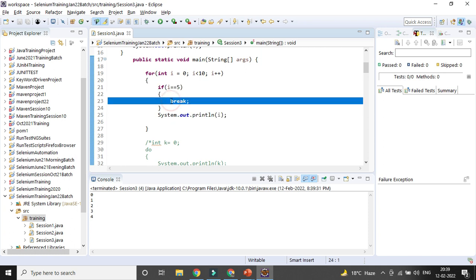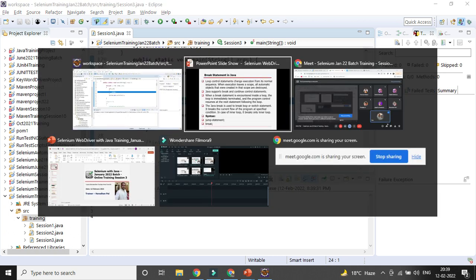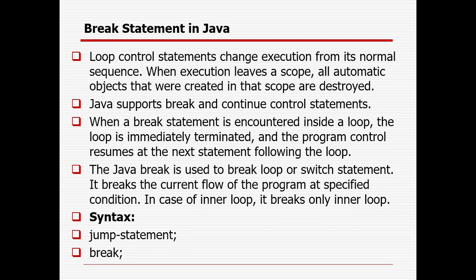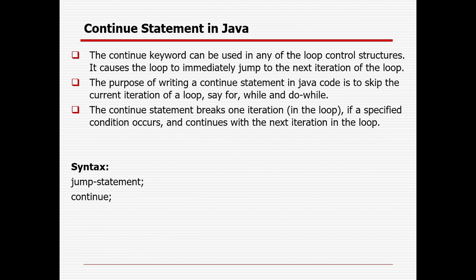I don't want to iterate, just like the example I have given, right? I don't want to iterate. So I want to match that one. Still I am getting the match, I am halting the execution, moving out of the loop. Another is the continue statement,